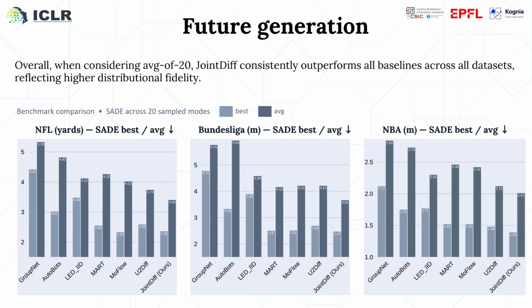But the full picture emerges when we add the average metric. JointDiff consistently achieves the lowest average SAD across NFL, Bundesliga, and NBA, outperforming all baselines. This reflects higher distributional fidelity. Every sampled mode is realistic, not just the best one.